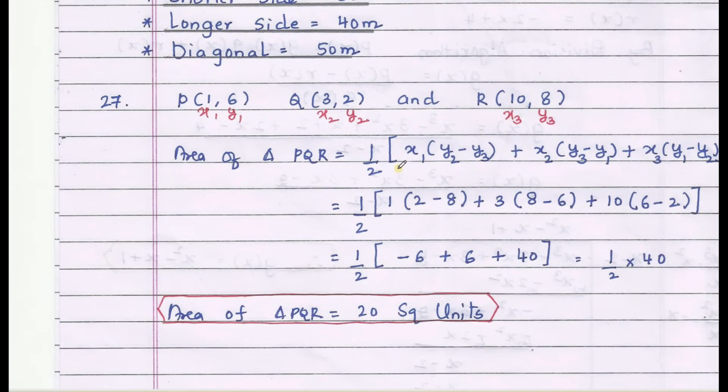Based on area of triangle when the vertices are given, the answer is what? Area of triangle using the formula half into x1 into y2 minus y3 plus x2 into y3 minus y1 plus x3 into y1 minus y2. Substituting the values x1 y1, x2 y2 and x3 y3, we get the area of triangle as 20 square units.